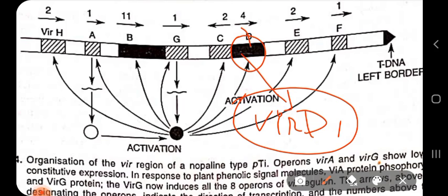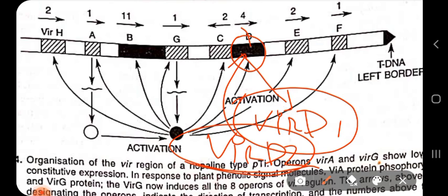There is also another gene called VIRD2 found within this VIRD operon. It is an endonuclease, and we all know what an endonuclease does. It cleaves, it causes a nick in the right border of your tDNA and allows the tDNA to be unwound from the TI plasmid.